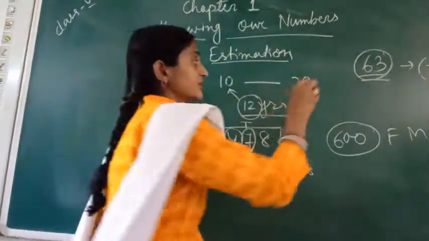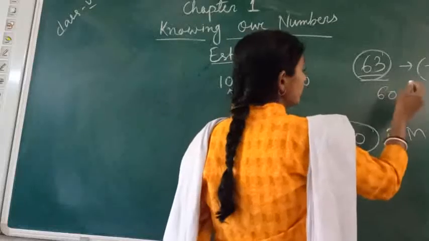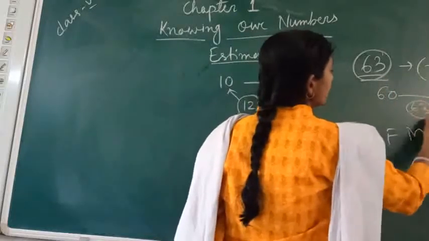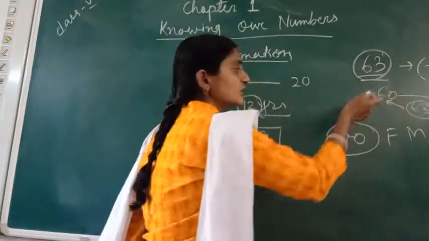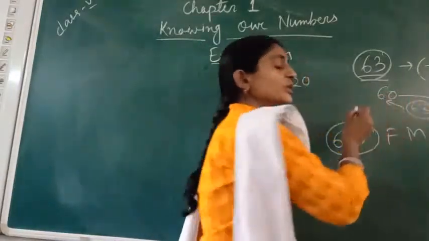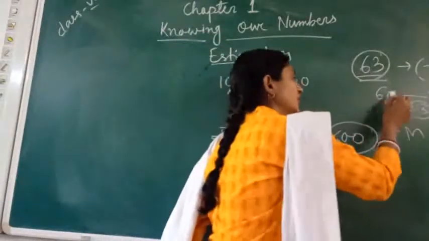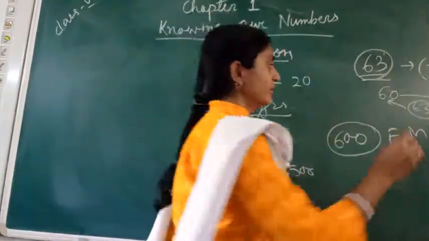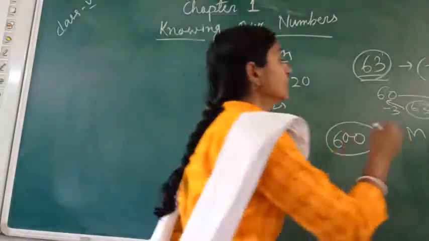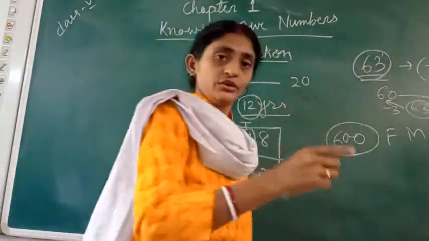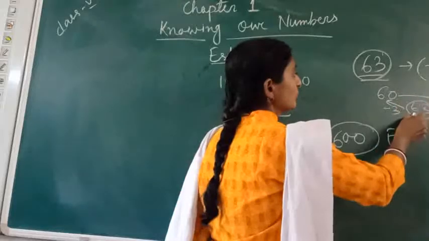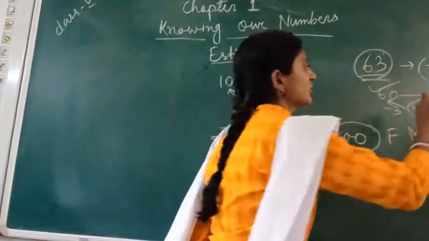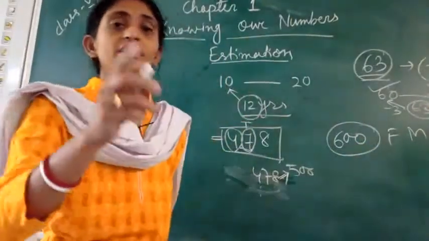So what is the nearest 10 of 63? We will talk about 60 and 70. Which one will be nearest? Here you can see that 60 is nearer, because if we subtract 3 from 63, we get 60. But to get 70, we have to add 7, which is higher. So it is easier to subtract 3 than to add 7. If you are rounding off to the nearest 10, the answer will be 60, not 70. It is wrong in this case if you say 70.